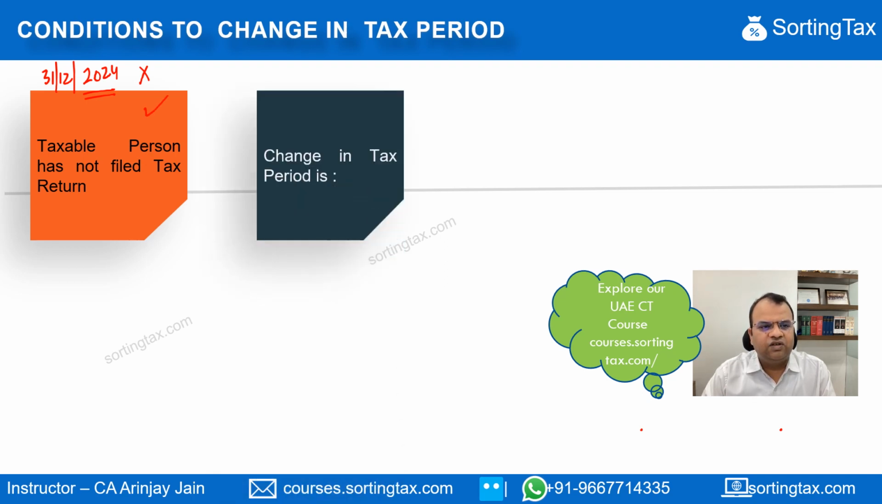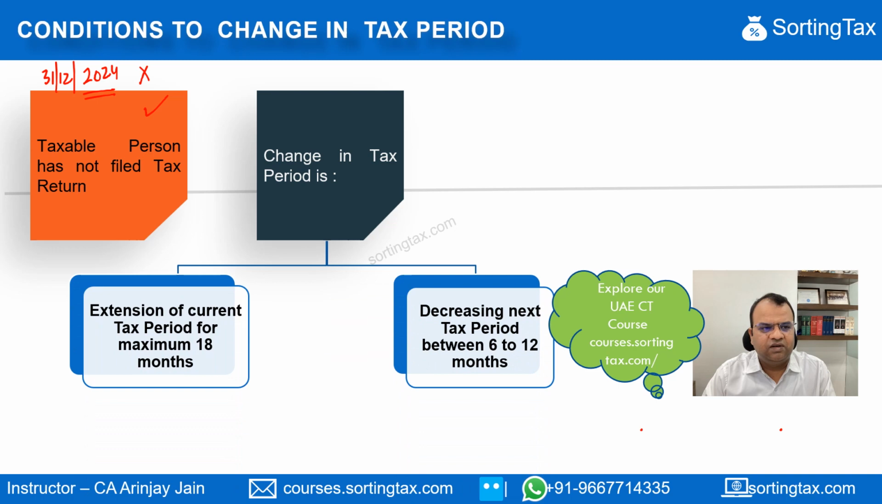The second condition is that when the change is requested, the extension in the tax period, cumulative extension, should not result in the tax period becoming more than 18 months. A maximum of 18 months is allowed for the extension of tax period. Second, where a decrease in the tax period is requested, it should still be between 6 to 12 months. It cannot be less than 6 months.